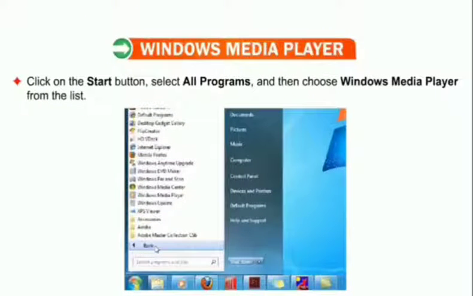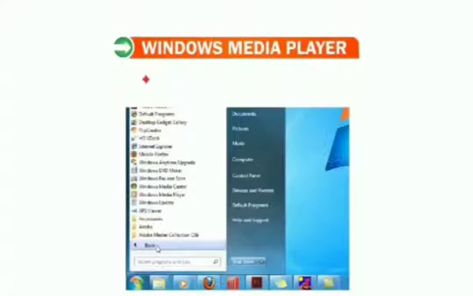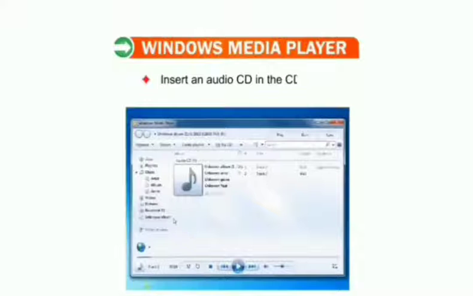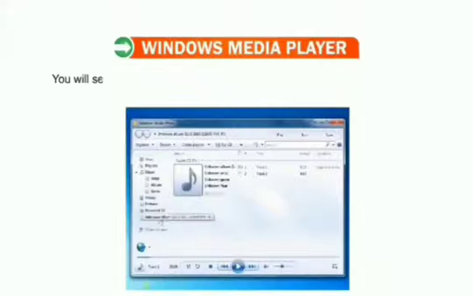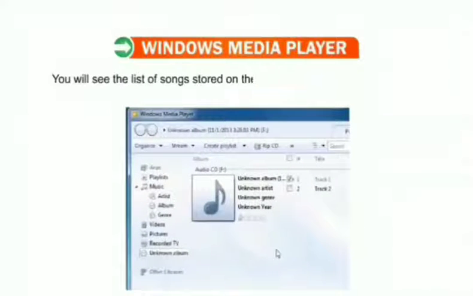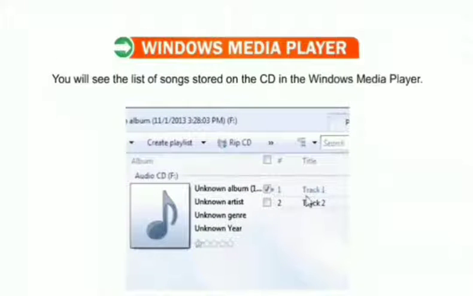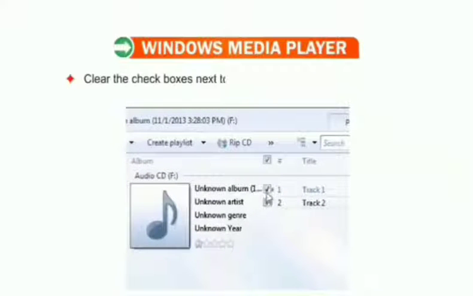The first step is to click on the Start button that is present on the taskbar at the bottom of the screen. After clicking on the Start button, a Start menu will pop up on the screen and select All Programs from that list. Then choose Windows Media Player from the list. Insert an audio CD in the CD drive. You will see the list of songs stored on the CD in the Windows Media Player. Clear the checkboxes next to any song that you do not want to rip.